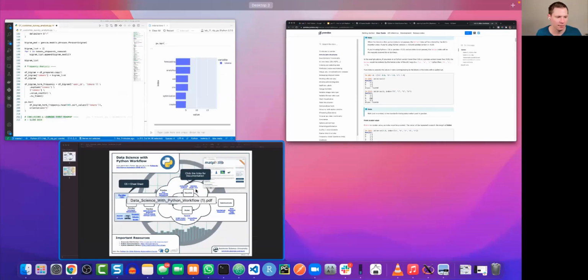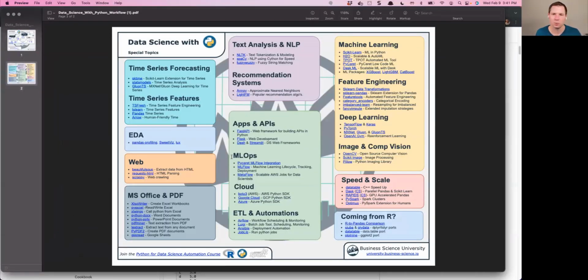On the second sheet, we get into topical analysis. If you want to become a financial person, or a time series expert, these are the packages that you'll want to learn. Text analysis, these are some of the packages. APIs, these are the packages. Machine learning. You can see how it consolidates a previously vast ecosystem of 1,000 packages into a much more manageable set of packages.